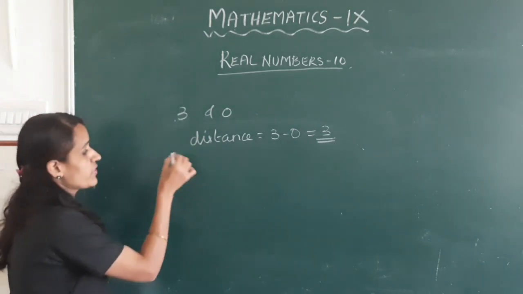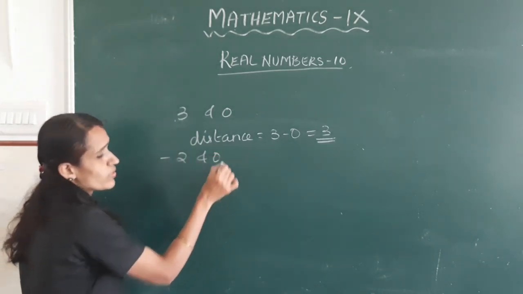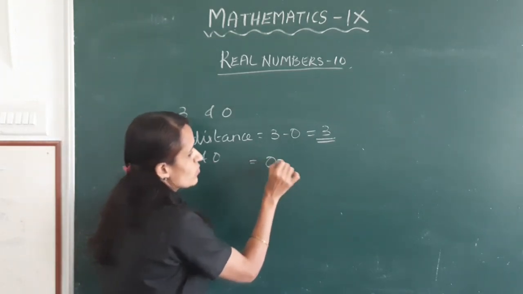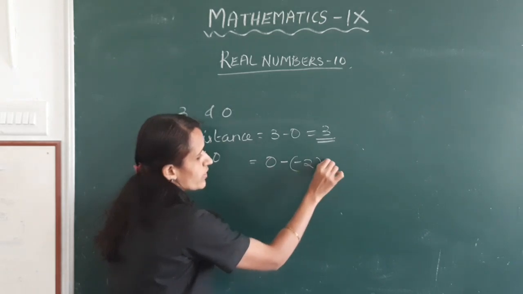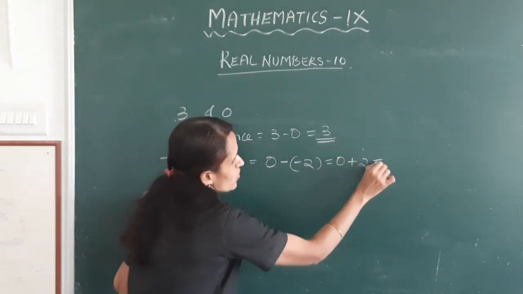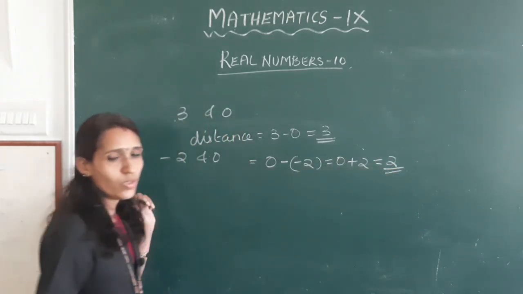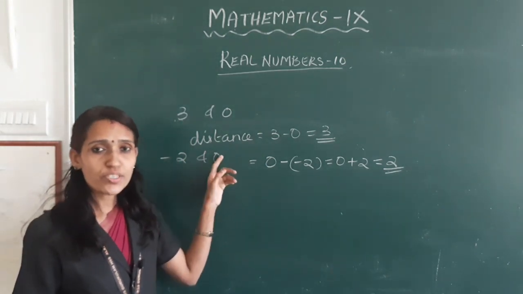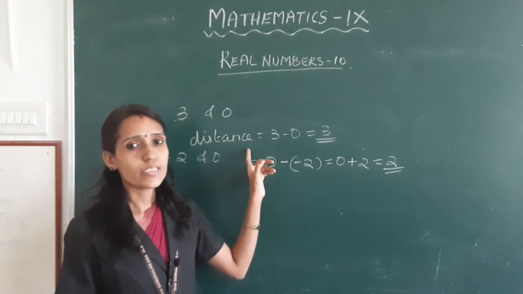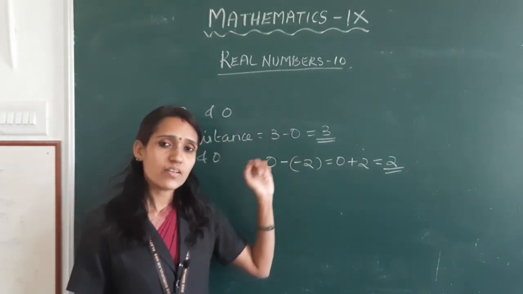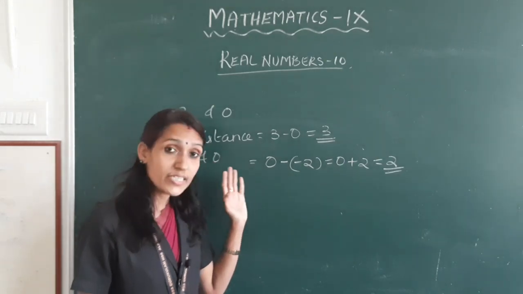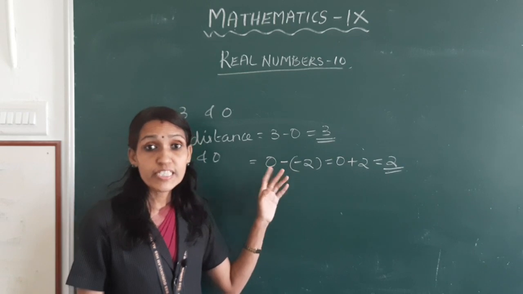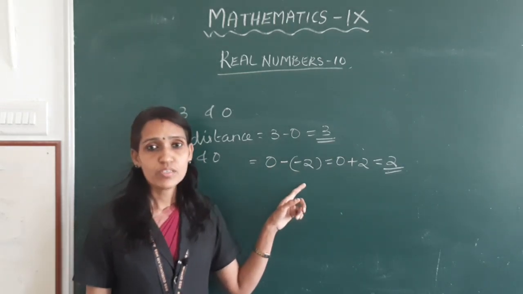Next, the distance between minus 2 and 0. Distance is equal to 0 minus minus 2, which is 0 plus 2, equal to 2. In general, the distance between a positive number and 0 is that number itself. The distance between a negative number and 0 is the number with the negative sign removed.